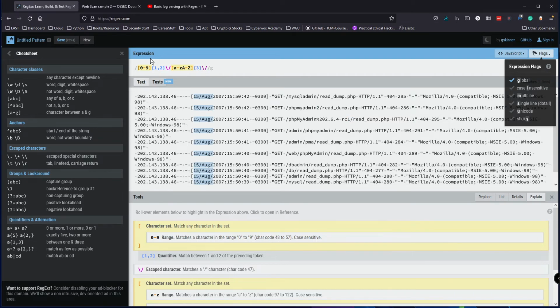And then we get the year. The year is always going to be 4 digits. So we have to put in a number, 0 to 9, and 4 digits, so 4. And then we can put in this colon, and then that's going to be the hours. So it's going to be 24 hours.